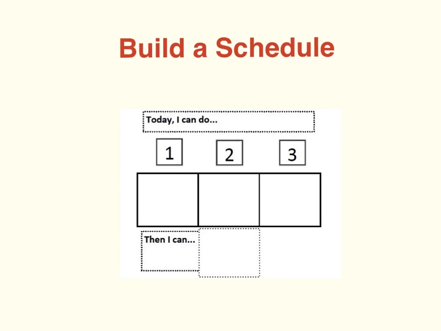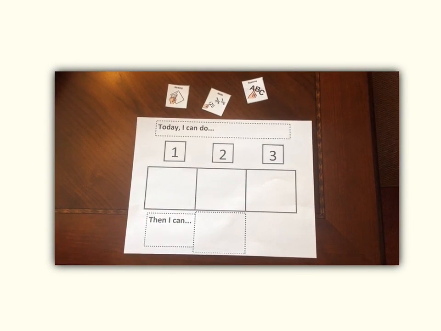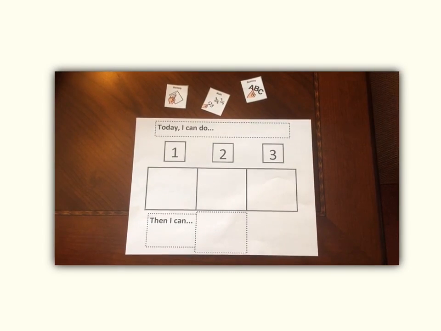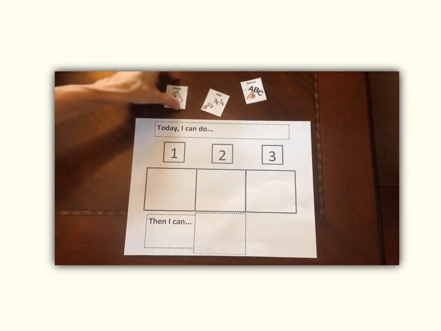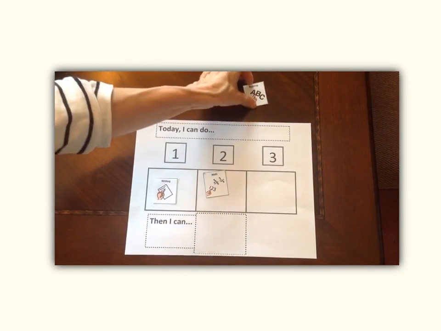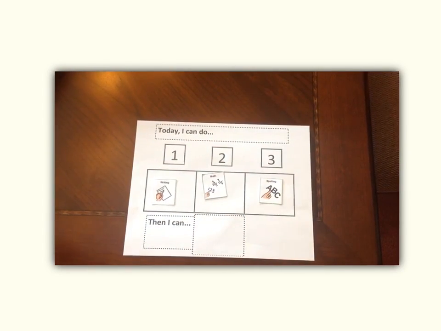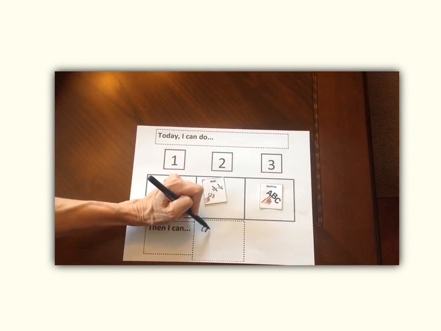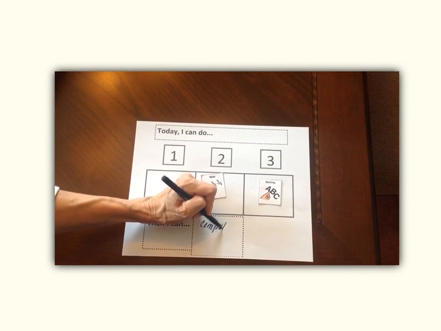An intervention that can help a student be more receptive to completing non-preferred activities is called Build Your Own Schedule. This strategy allows the student to choose the order of the task to be completed, giving control over the sequence of activities. Provide the student with 3 task options and have her place them in order of preference, with pictures or by writing. Next, have her choose a preferred activity and write it in the space.